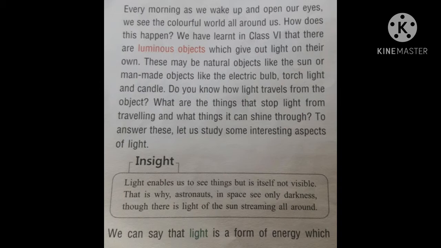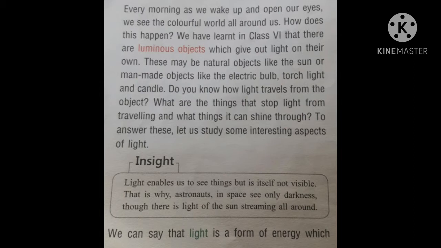So there is light of the sun streaming all around, but they are not able to see light because for light to be visible, there must be scattering of light. In the earth atmosphere, scattering of light takes place, but in space, scattering of light does not take place.